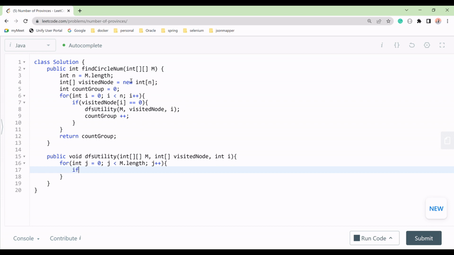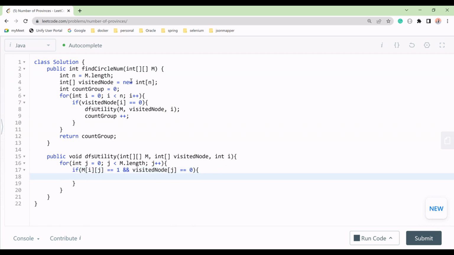So for that, what condition should we make? We should check m of i and j. If we find it equal to 1, and visited node at j equal to 0, it means we have not visited this one. So what we will do is visited node at the j position, we have to set 1.